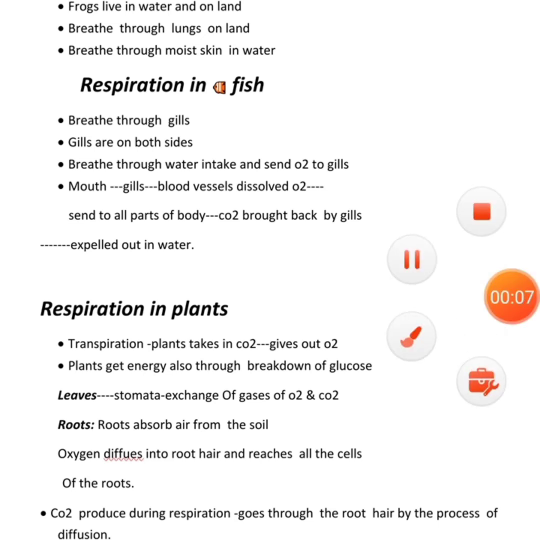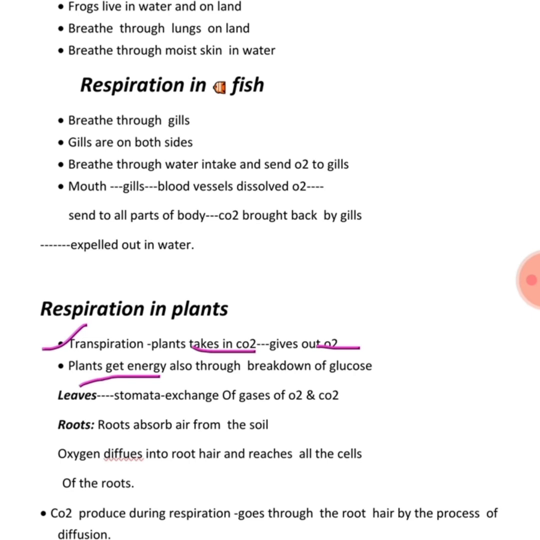Respiration in plants, we are all aware of this because we have done this in our last chapter, the first chapter also. Plants take CO2 and give out oxygen. This takes place through the method of transpiration, that is the exchange of gases, and during this the plants get energy through the breakdown of glucose. As we can say, food also.